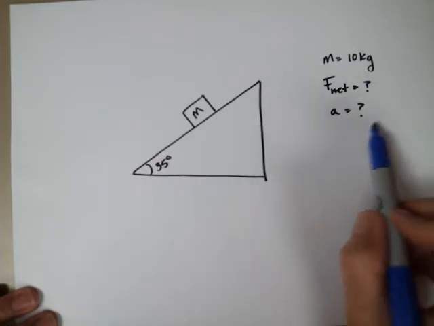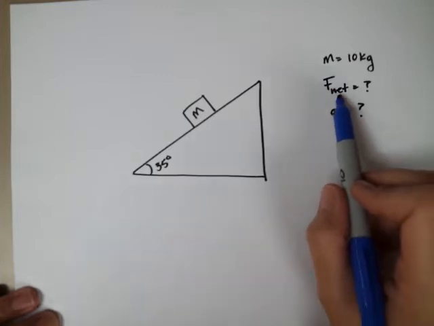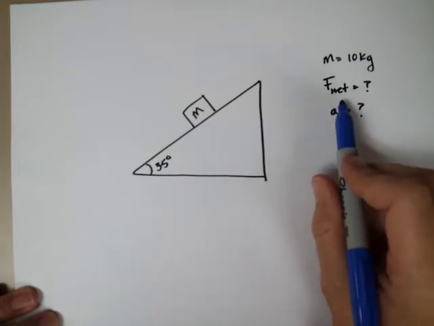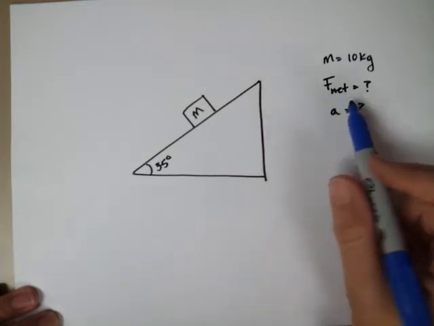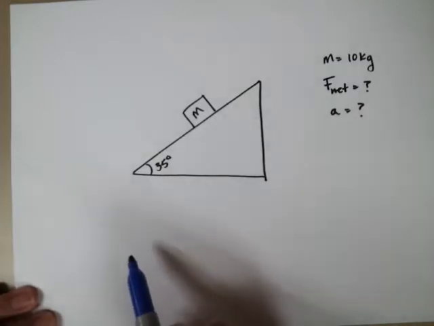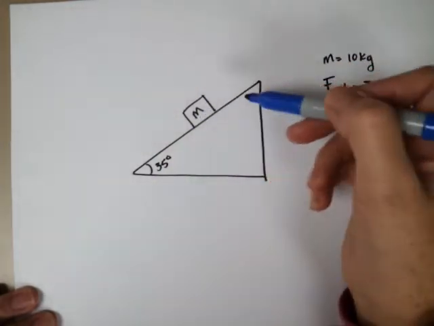But we need to figure out how to calculate the acceleration. Remember that an object will always accelerate in the direction of the net force. I'm not saying it moves in the direction of the net force, but it always accelerates in the direction of the net force. So, looking at this, I need to figure out what vectors I'm going to put in to get the ball rolling. So, it's got mass, it's got weight.